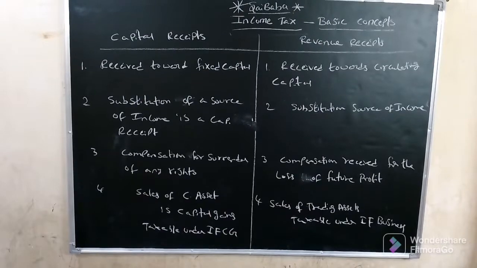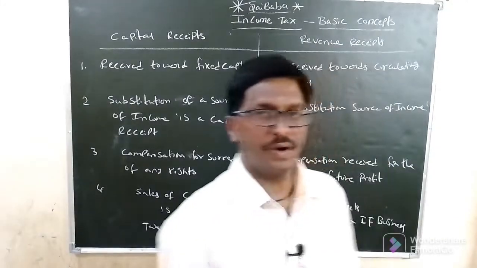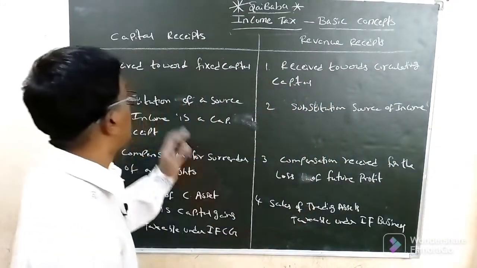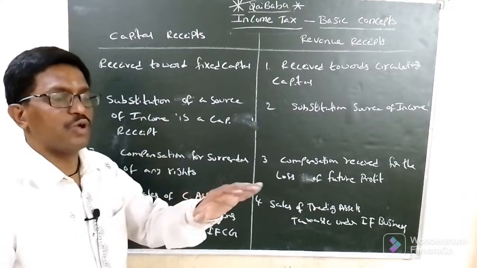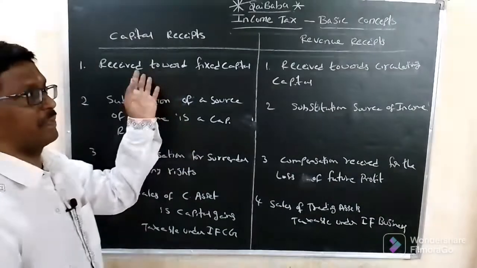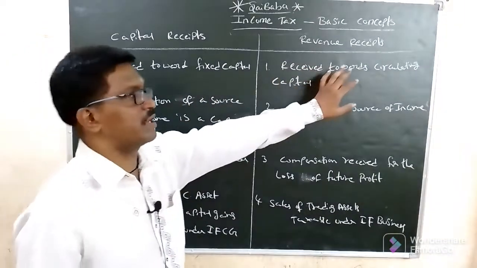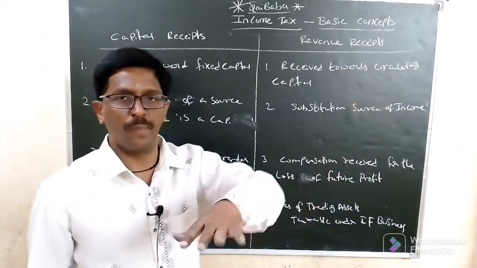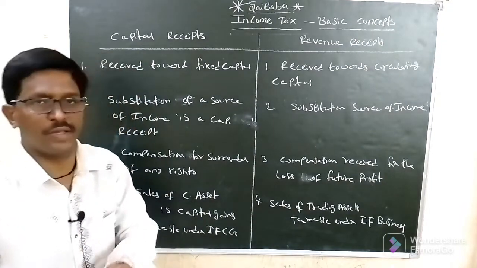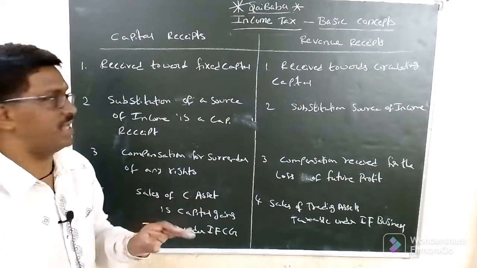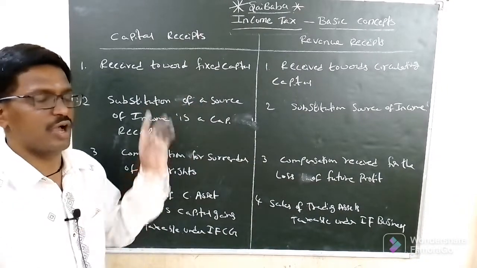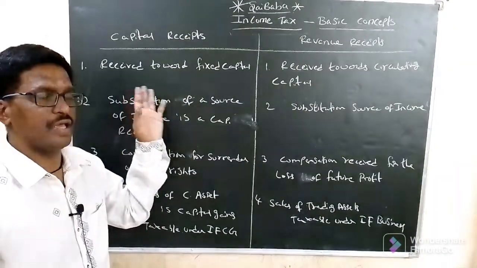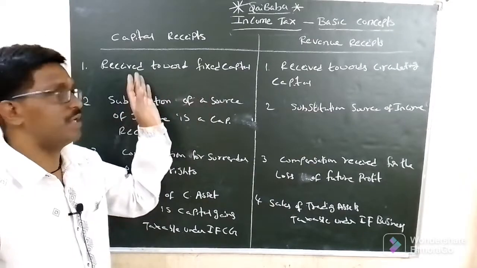Capital receipt, revenue receipt differences. Capital receipt simply means that a huge amount is received. A small amount received is called a revenue receipt. Depending upon the treatment, the item and the situation, it will change. So an amount received towards the fixed capital is called a capital receipt. Any capital amount received is called a capital receipt.